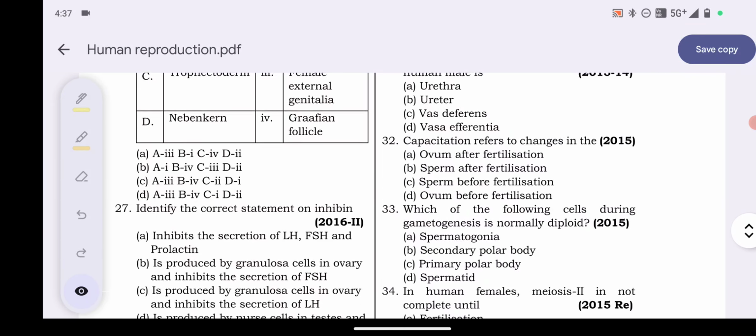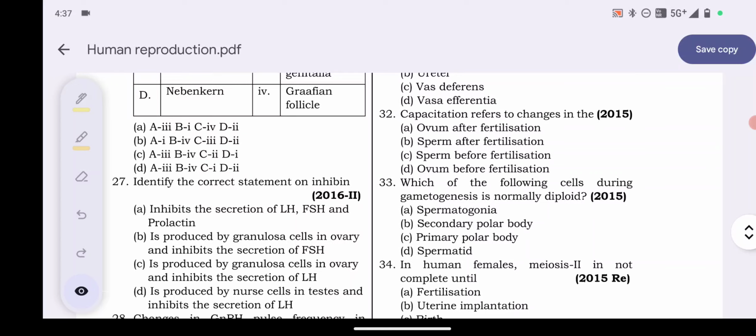Question number 32. Capacitation refers to changes in the: ovum after fertilization, sperm after fertilization, sperm before fertilization, ovum before fertilization. So here the answer will be option C, sperm before fertilization.